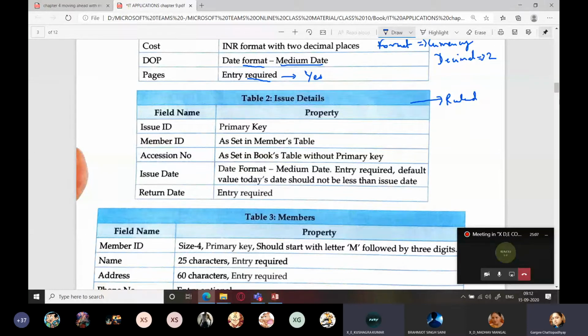Yes, of course, you have to create a PDF and send it to me, not click photos and send random photos. One second, first let me complete. Then I'll give you the chance to ask your questions. Please write your question somewhere in the copy, whatever question is cropping up.